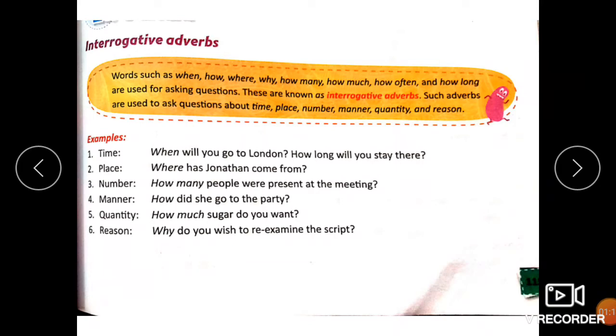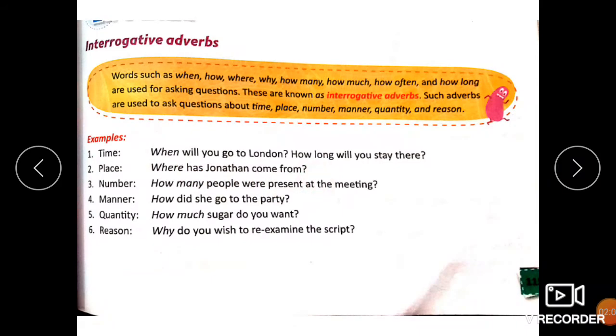Let us see how. Example: when will you go to London? How long will you stay there? You can very well understand from these two questions, children. When indicates time, how long as well indicates time. When will you go to London? This actually asks a question which expects an answer in terms of time. How long also does the same. When we use these WH questions, the answer expected is a certain time. Hence, these indicate time and stand as interrogative adverbs of time in a sentence.